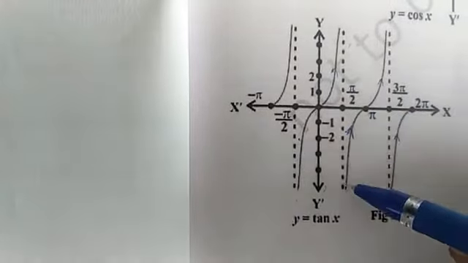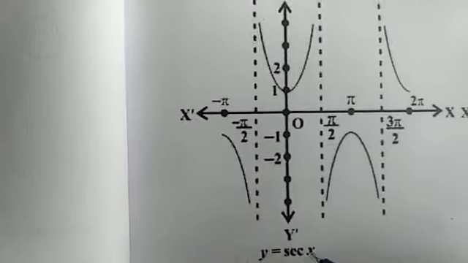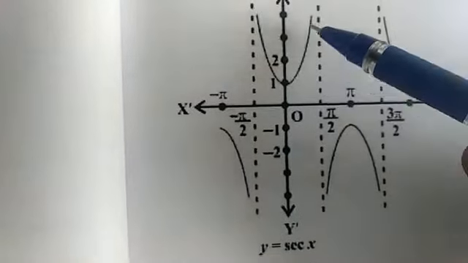So these are the graphs of sin x, cos x, tan x and cot x. Next, y is equal to sec x, that means 1 upon cos x. The graph for sec x is as follows.